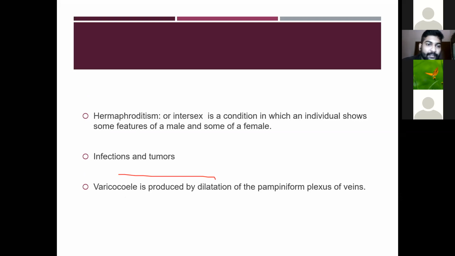Then hermaphroditism, or intersex, is a condition in which an individual shows some features of the male and some features of the female. In this condition, the male shows features of the female and the female shows features of the male. Then the infections, the tumor and the varicocele. Varicocele I already told, it is a varicosity of the veins. So there will be enlargement of the veins.